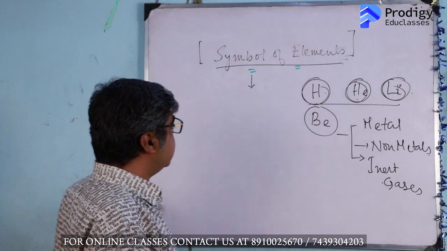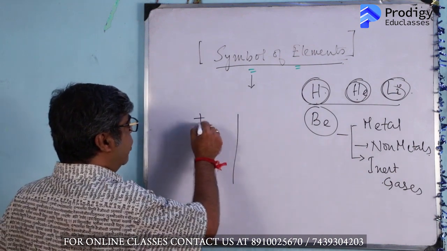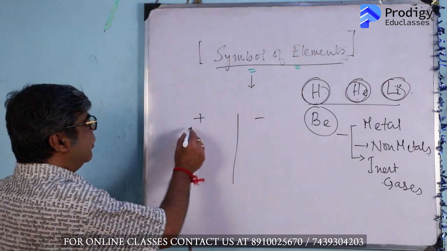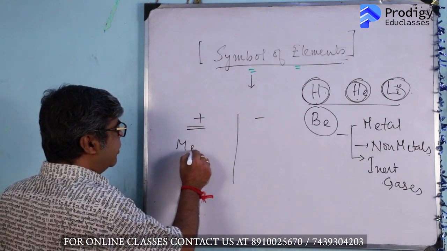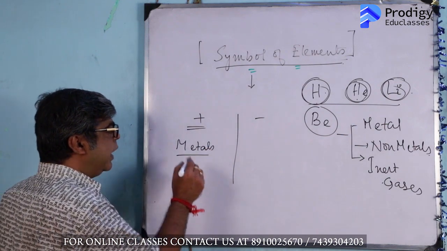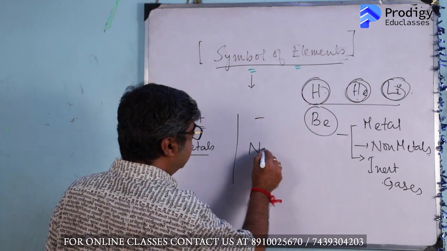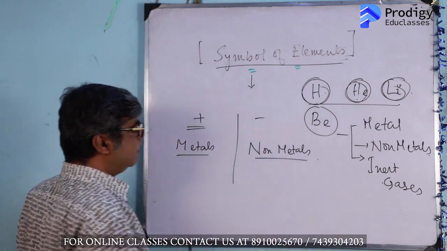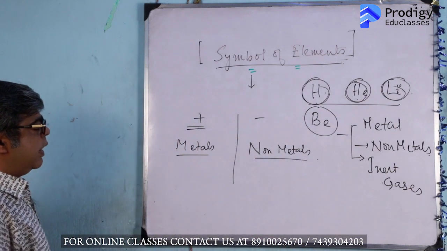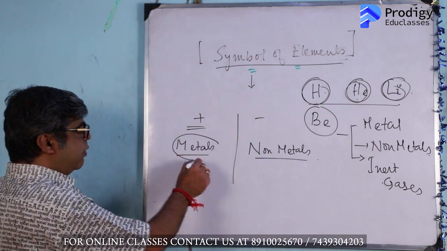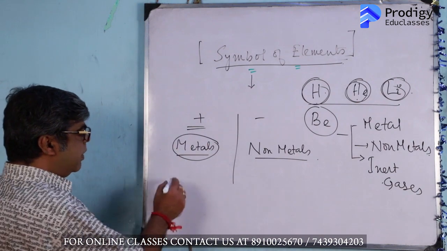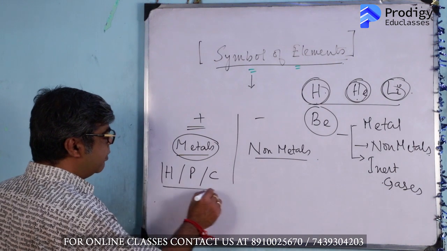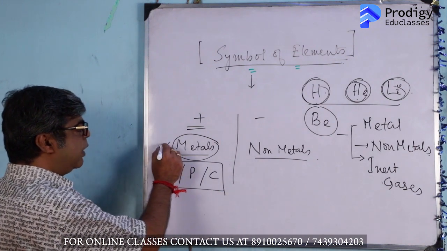A compound basically has two parts, a positive one and a negative one. The positive ones are usually metals, and the negative ones are always non-metals. Now, not necessarily is the positive part always a metal; some non-metals like hydrogen, phosphorus, carbon may also be present, but basically they are metals.